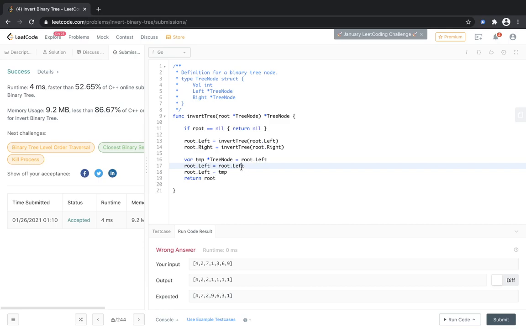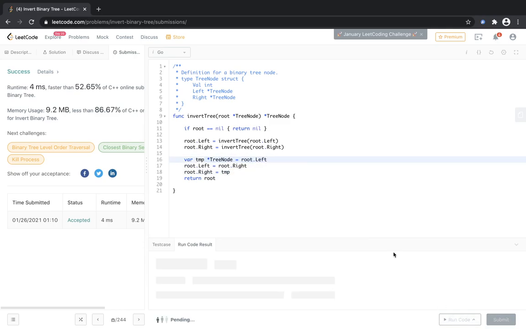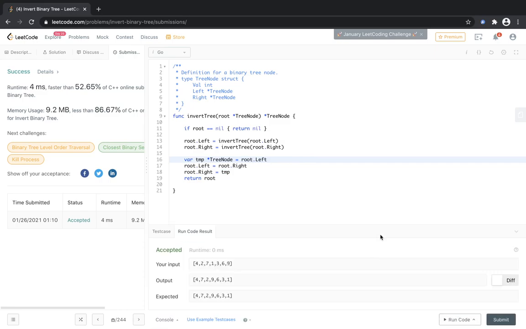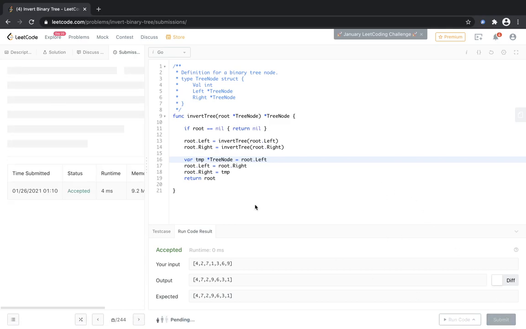So now this left should actually point to right, and then right should point to temp, which is saved here in the beginning. So I don't know what happened to me, maybe some ghost or something, I don't know, but yeah. So now this should work and this should get accepted, I guess.